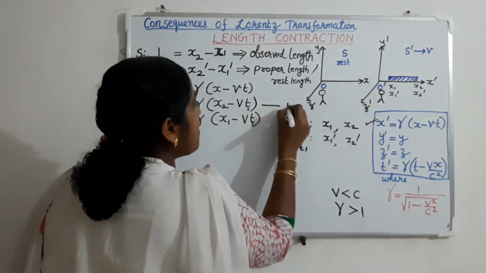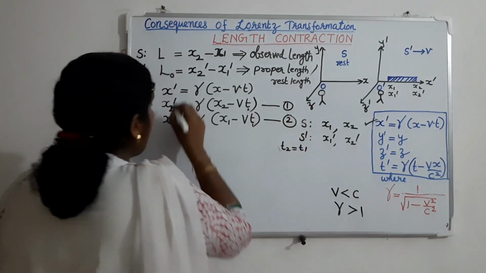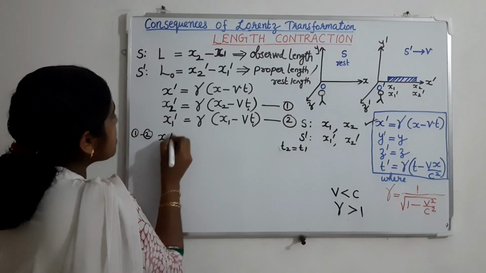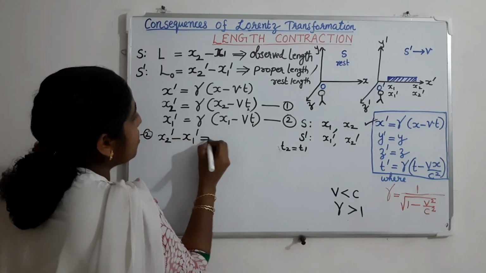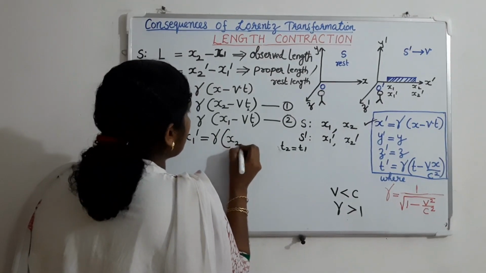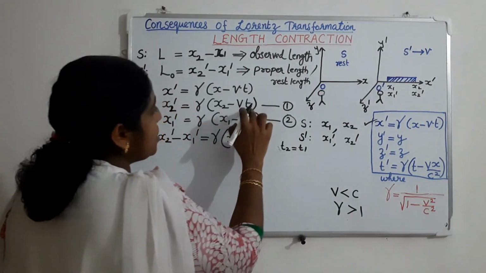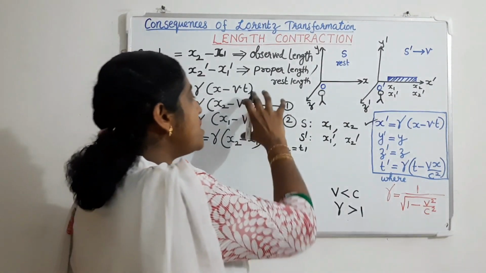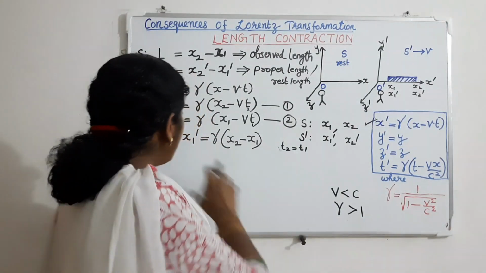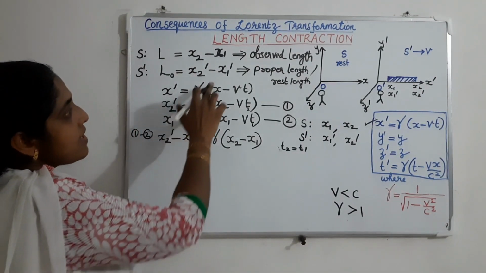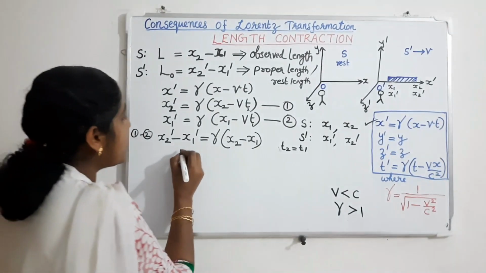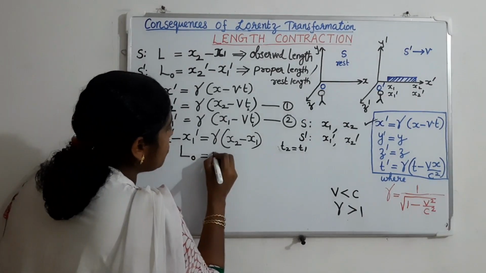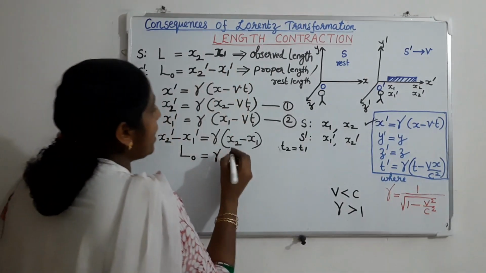So this is equation number 1 and this is equation number 2. On taking the difference of these two equations, we get x2' minus x1' is equal to gamma into (x2 minus x1). Here the v t2 and v t1 terms will cancel because the measurements are taken at the same time, so t2 is equal to t1. Now what is this x2' minus x1'? x2' minus x1' is the proper length L0, that is equal to gamma into